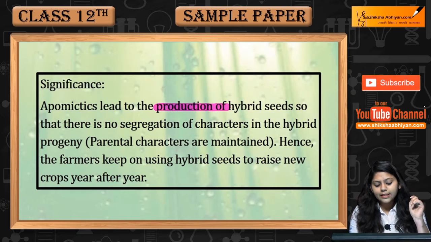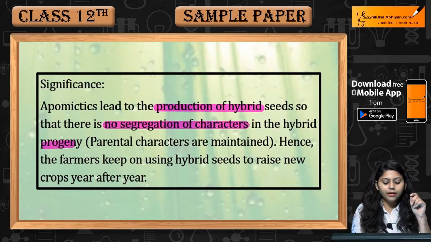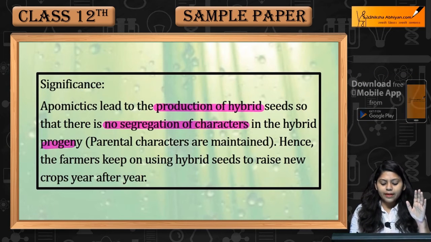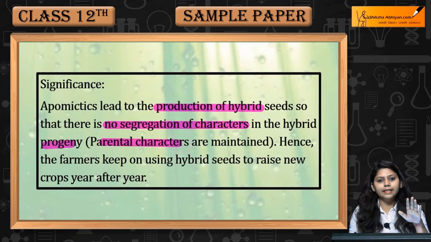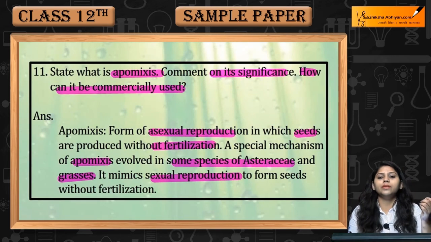Significance: lead to the production of hybrid seeds so that there is no segregation of characters in the hybrid progeny. Parental characters are maintained, but still hybrids are formed, no segregation of characters. Farmers keep on using hybrid seed to raise new crops year after year. This was question number 11.